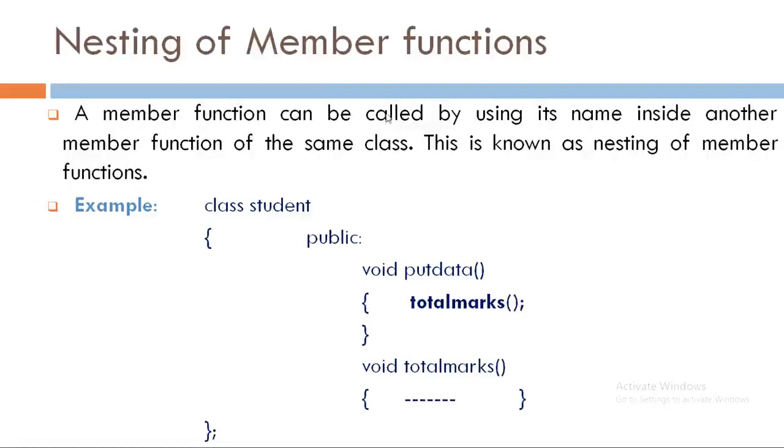See, here I have given one example, that class student is having void putData member function and void totalMarks. Two member functions are given here, in which the void putData member function is calling the totalMarks member function inside its function body. So it is similar to the nesting of functions in C programs, right? So this is called nesting of member functions.